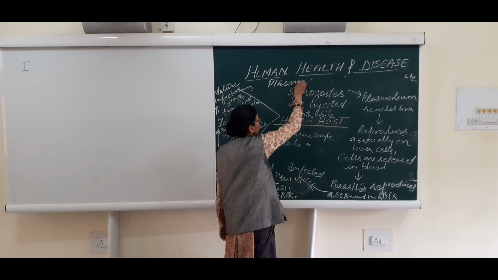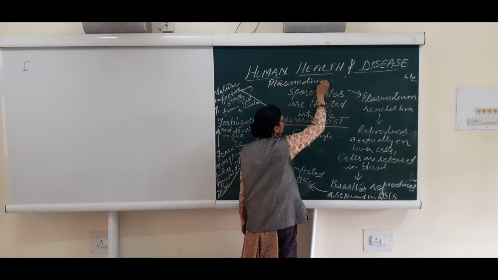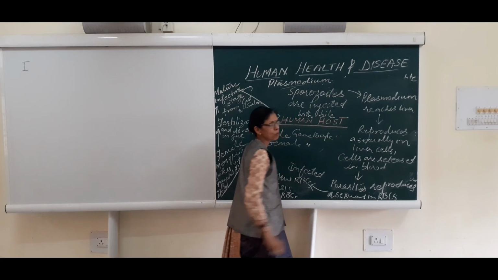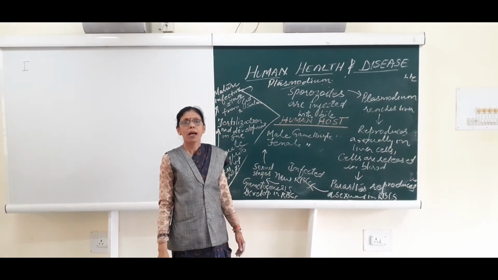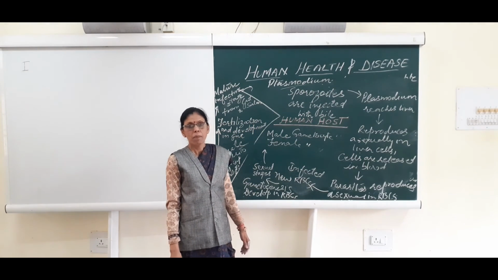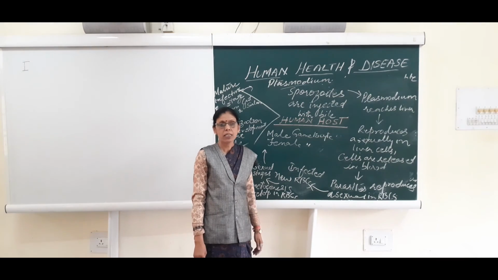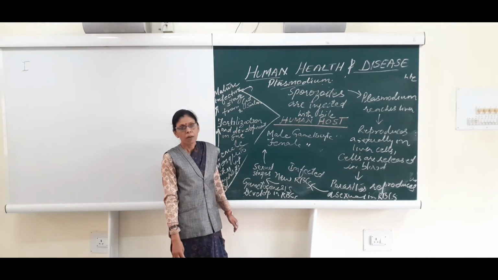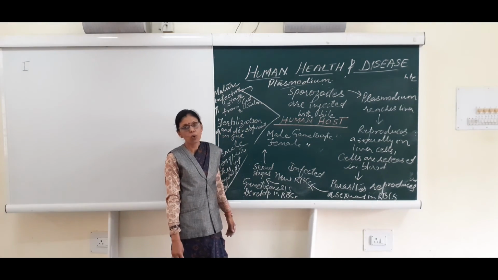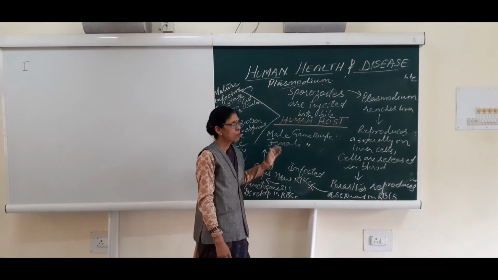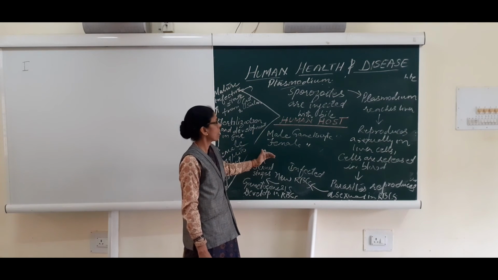There are various species of Plasmodium like Plasmodium vivax, Plasmodium falciparum, Plasmodium malariae. Plasmodium falciparum is a very fatal disease causing microorganism. Plasmodium vivax causes common malaria.